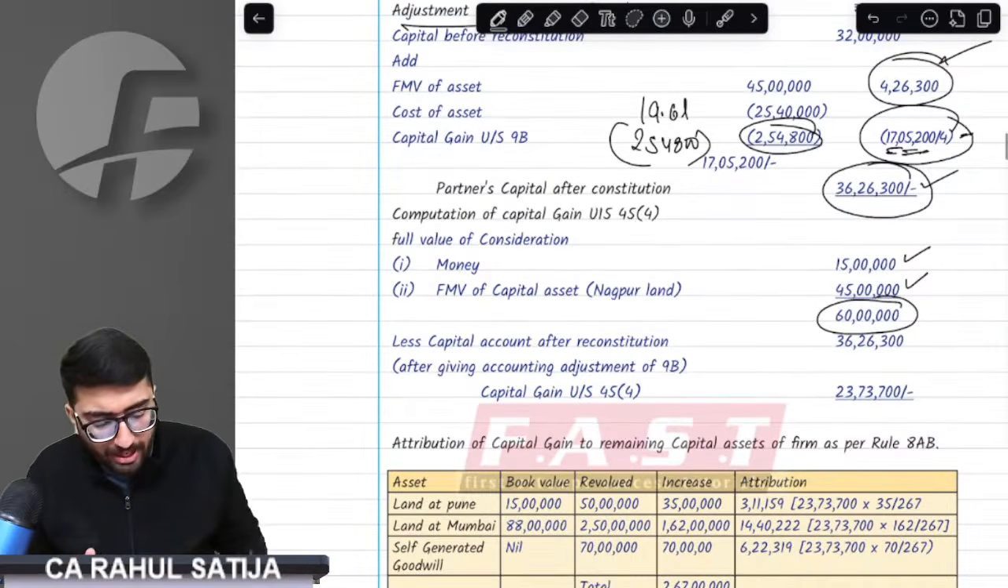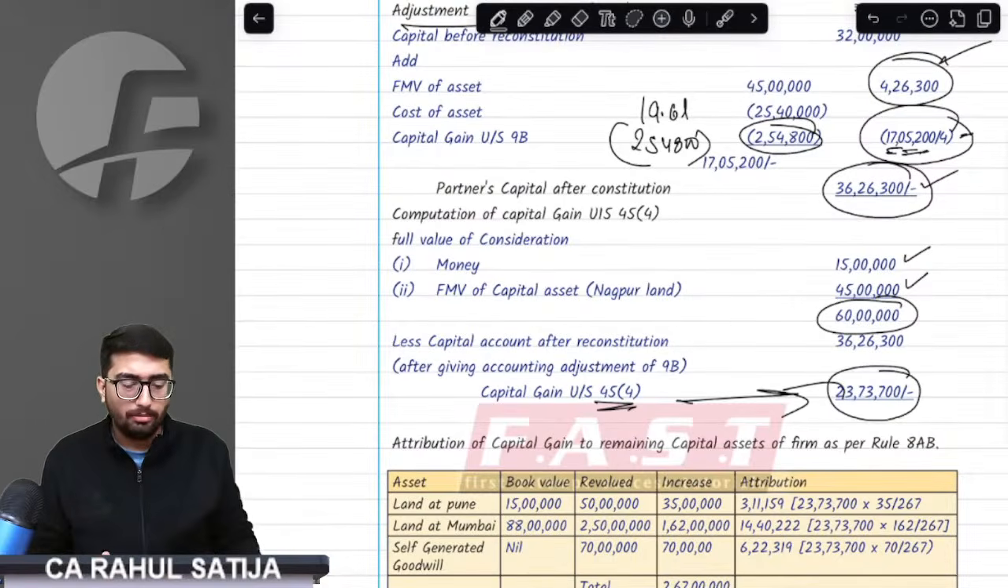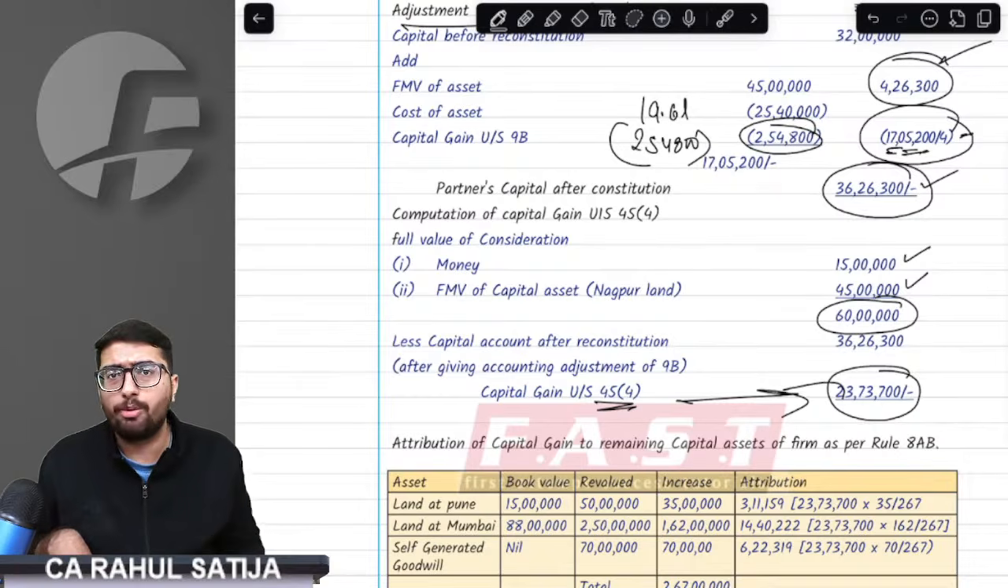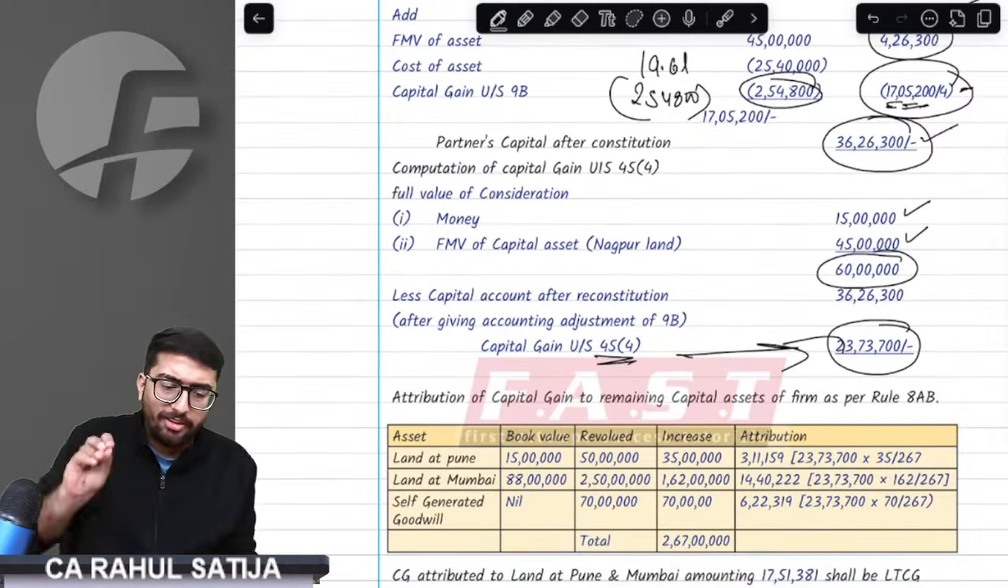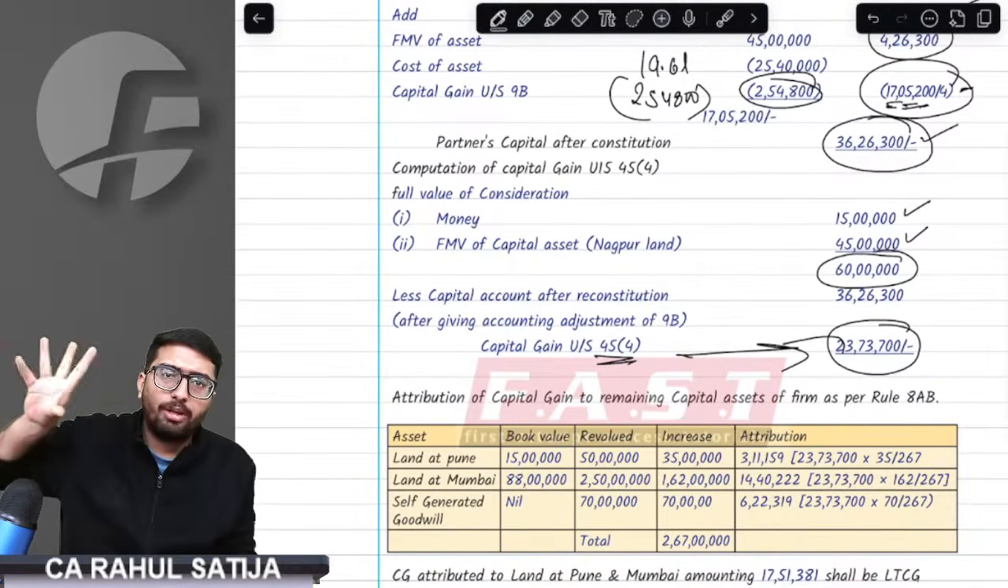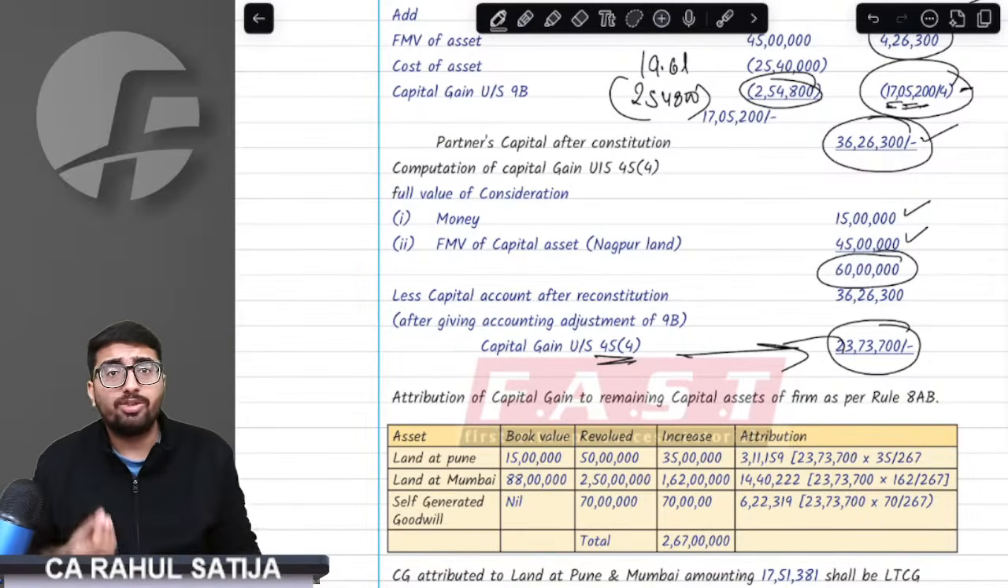The provision asks the same thing, and therefore this difference will be taxed under 45.4 as capital gain. The issue here is we are giving the same asset only once. Only once we are transferring the asset, but capital gain is being charged twice.